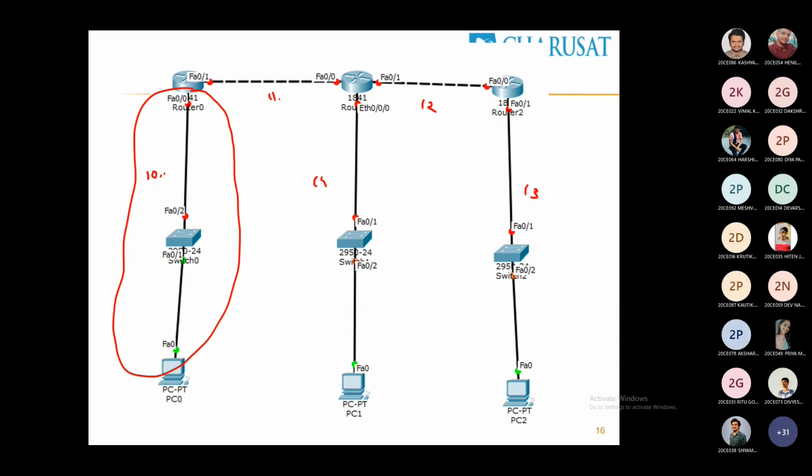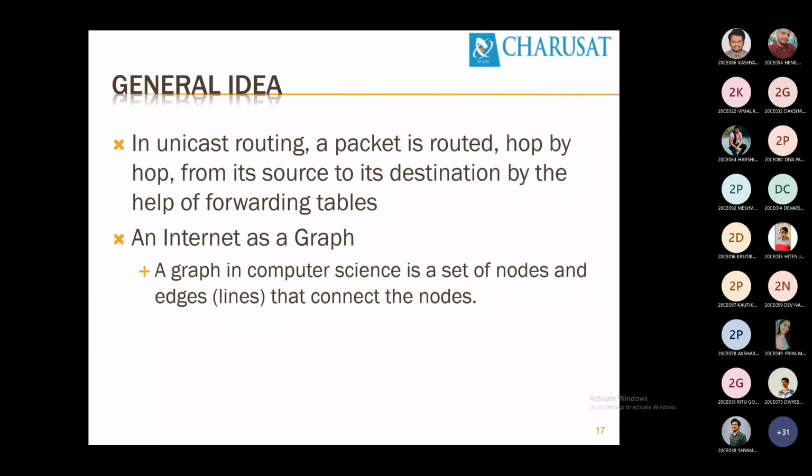Ultimately, what do we have to do? This is a problem we have to convert into computations. Using computations, we will find the shortest path, and the shortest path will be entered into the routing table. Is it clear? So let's see the general idea about unicast routing.